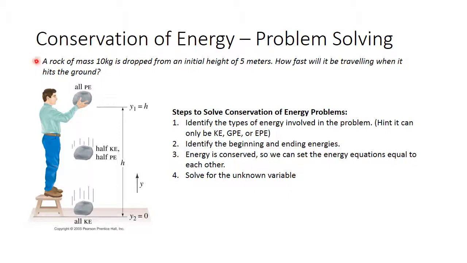A rock of mass 10 kilograms is dropped from an initial height of 5 meters. How fast will it be traveling when it hits the ground? So the four steps involved are, first, to identify the types of energy. We only learned about three different types of energy, so we know it must be kinetic, gravitational potential, or elastic potential energy. We want to identify the beginning and ending energies. We know that energy is conserved, so next we can set the two energy equations equal to each other. And then fourth and finally, we can just solve for the unknown variable.